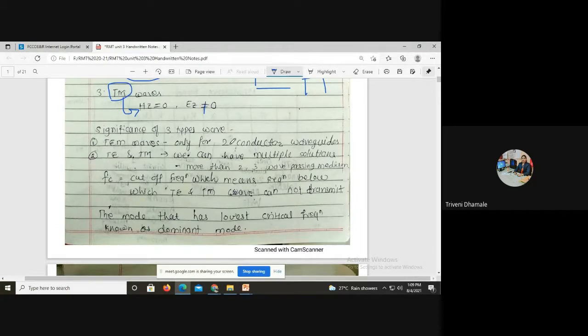TEM waves exist only for two-conductor waveguides. We have already seen in the coaxial cable that the TEM mode of propagation supports TEM or quasi-TEM waves. And for transverse electric and transverse magnetic, we can have multiple solutions, more than two or three waves passing in the medium.